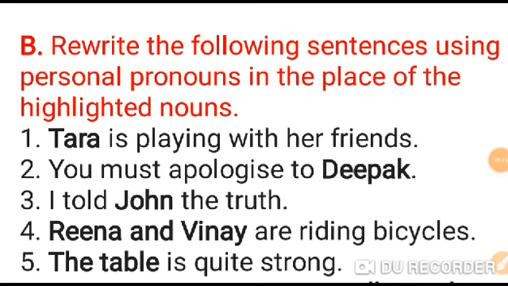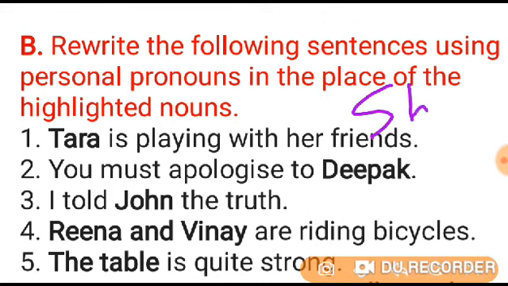In fact, every name belongs to the third person. So for the third person singular number female, what subject pronoun do we use? We use she, S-H-E. So in the place of Tara we have to use she. So the sentence will be, she is playing with her friends.